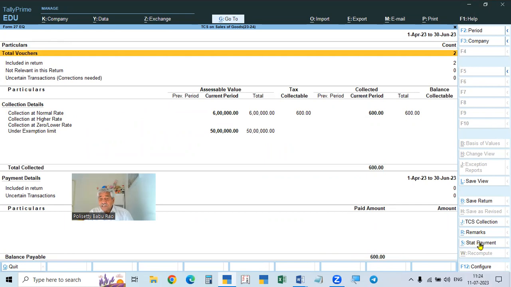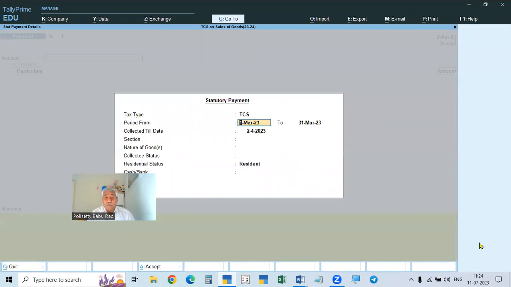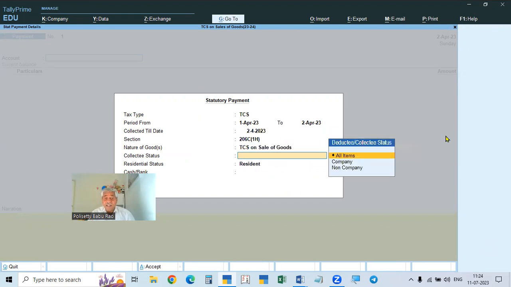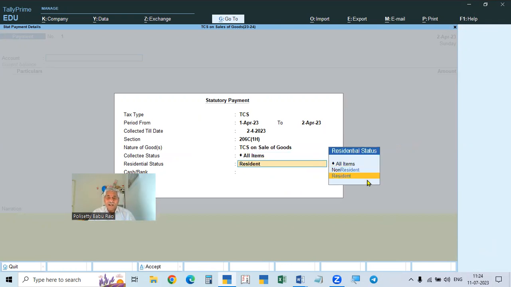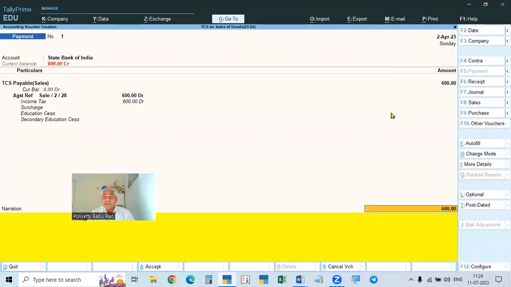See Alt S, start payment. Alt S, start payment, you can see TCS. Here it will be a problem because it is 1st April to 30th April, so it will not take the whole period, we will take only 2nd April, and we collected up to 2nd April. Okay, see here when you are making the payment, what the payment date will be. For collection status, companies, non-company, everything you can pay totally, and then resident and non-resident, all. And we are making payment to bank. If you make this, see here, it is showing only the 2nd date. That is, we have to pay in May.